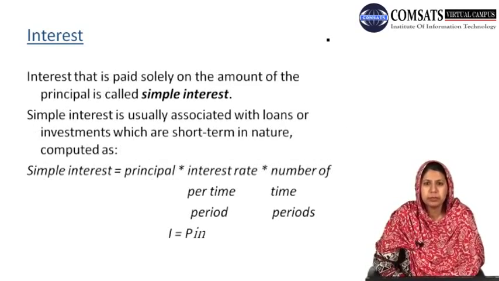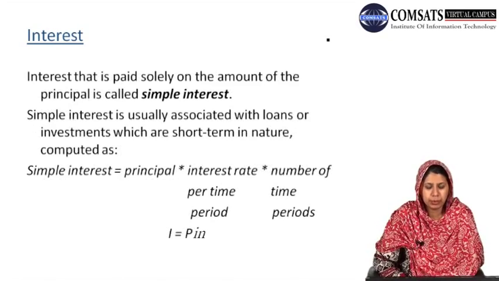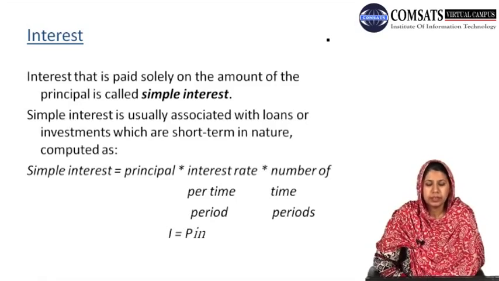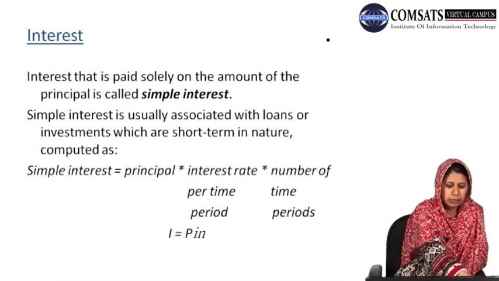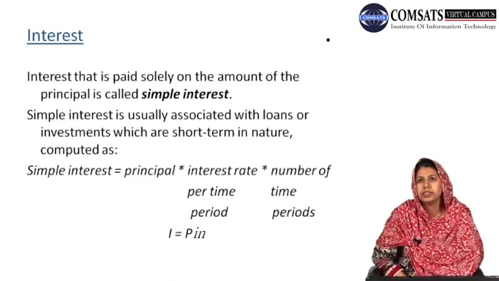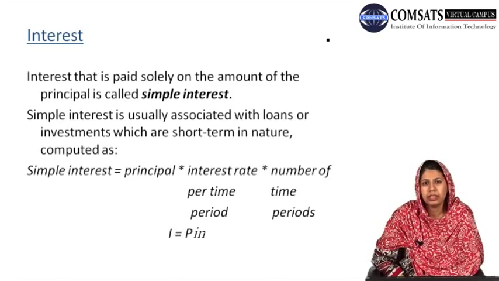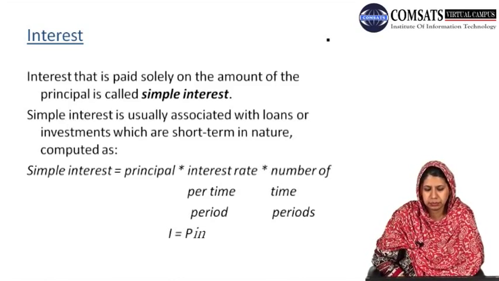Now interest that is paid solely on the amount of principal is called simple interest. Simple interest is usually associated with loans or investments which are short term in nature. We have two types of interest. One is simple interest and the other is compound interest.